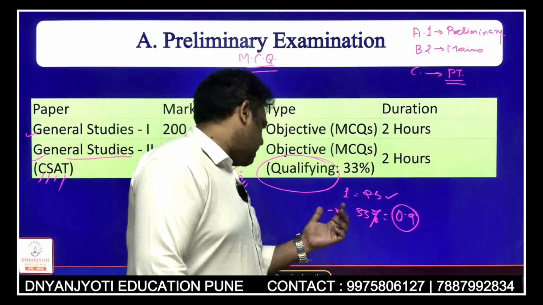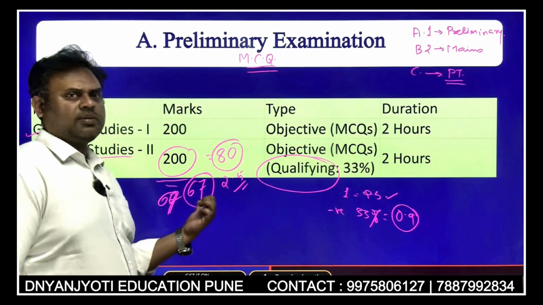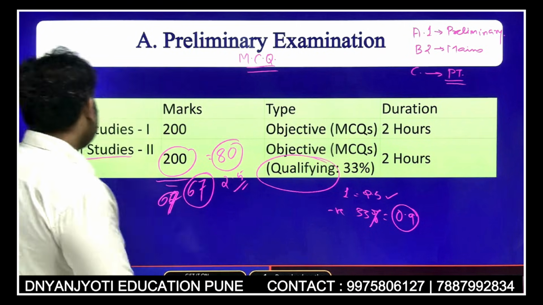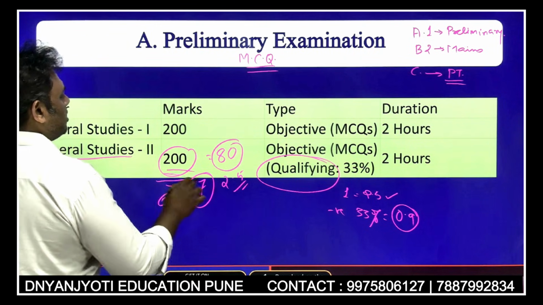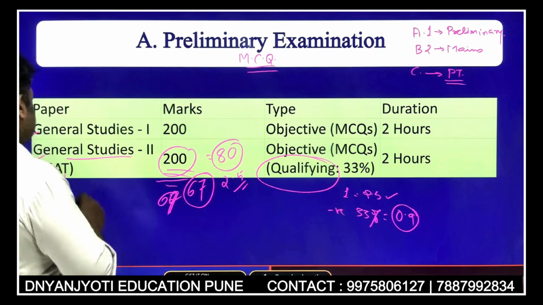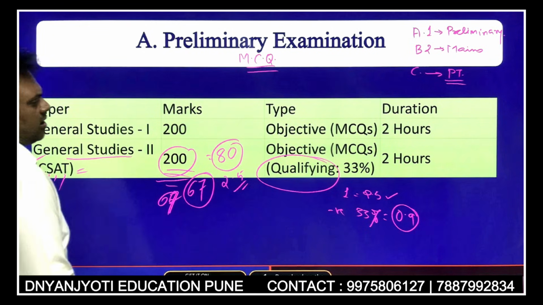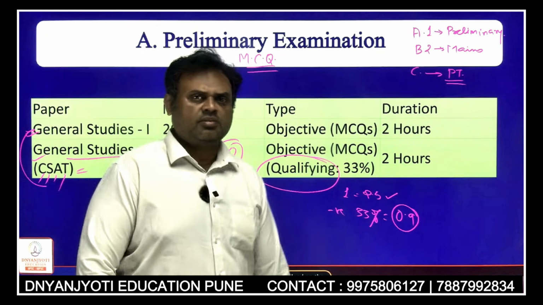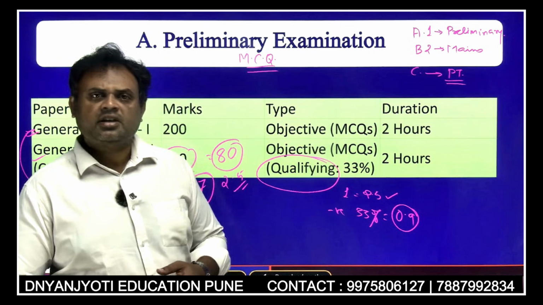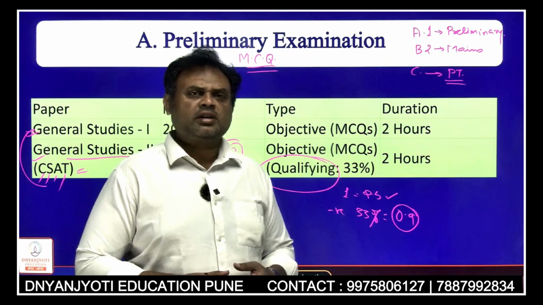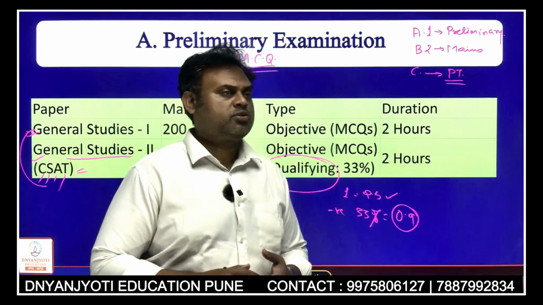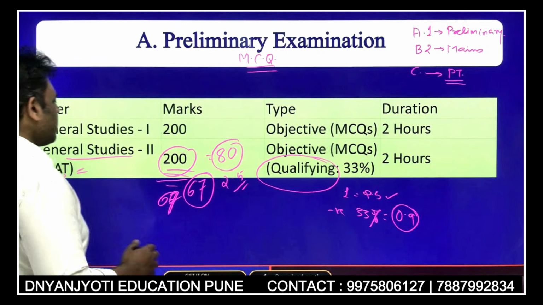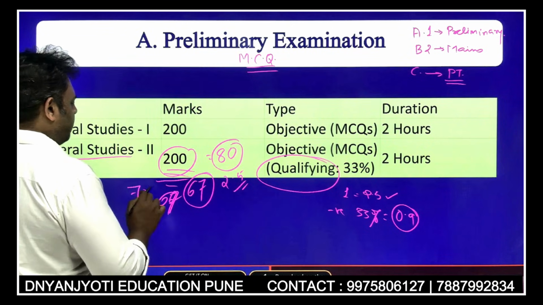If I score, say, 70 marks, it means I have qualified, and then your paper 1 is taken for evaluation. Else you get a result that you have not qualified CSAT, and the first paper is not even considered. Though you will get the marks after 1 year, it is not considered, however high the marks you get. Say suppose I got 70 marks, now I have qualified the paper.